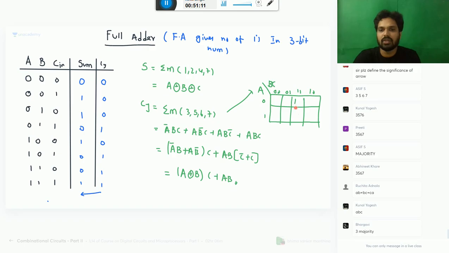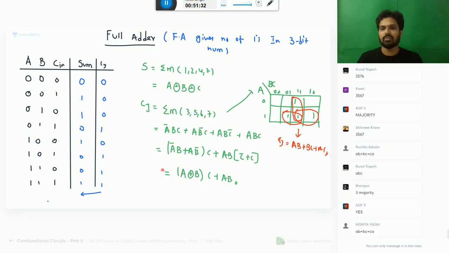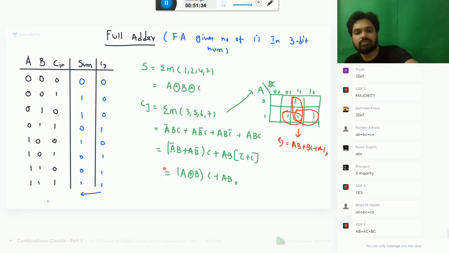Some of the min terms 3, 5, 6, 7 in this problem done a number of times. It's a pair. It's a pair, and it is a pair. So what is the answer? Your carry is equal to AB plus BC plus AC. Like that also you can say. Very good.